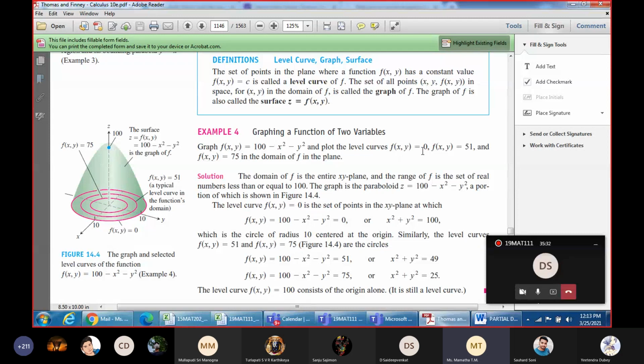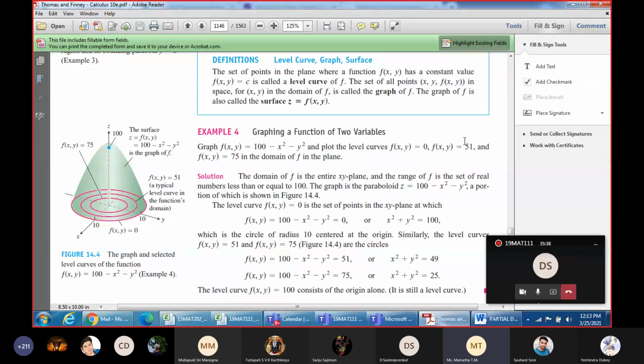100 minus 51, you get 49. So x square plus y square is equal to 49. What will be the radius? 7. Yeah, so you have now a circle with center 0, 0, but the radius is changed to 7.